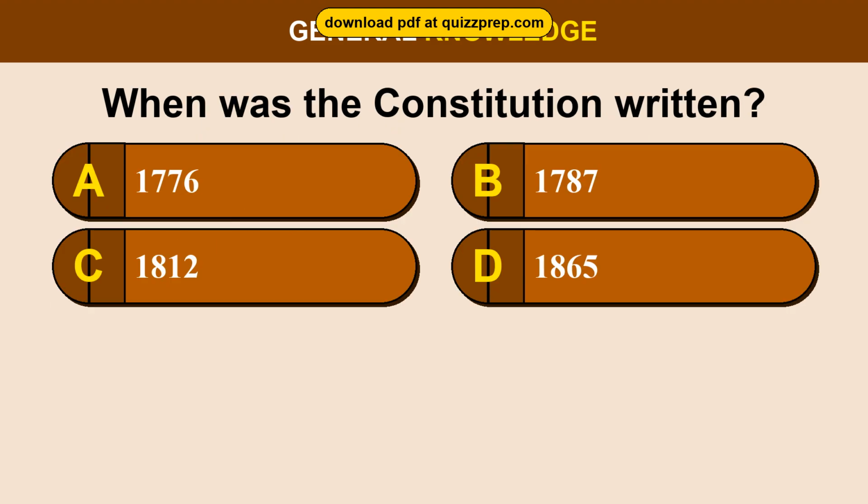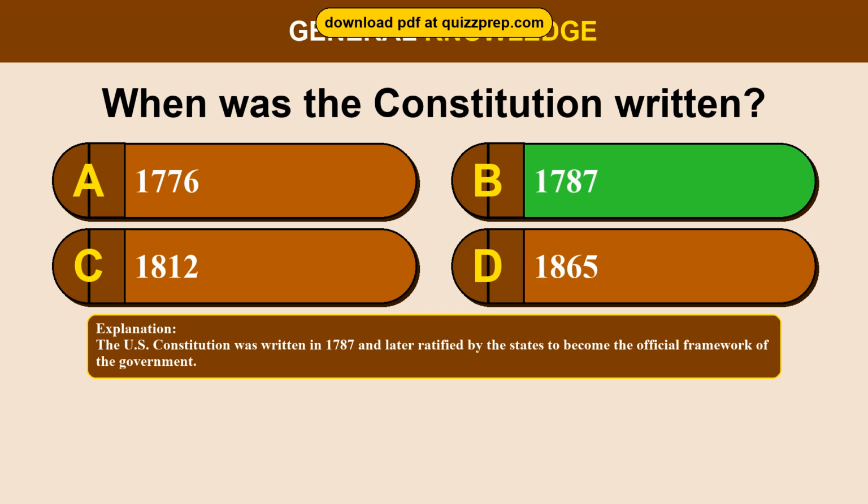Question 80. When was the Constitution written? Option A. 1776. Option B. 1787. Option C. 1812. Option D. 1865. The correct answer is option B. 1787. The U.S. Constitution was written in 1787 and later ratified by the states to become the official framework of the government.